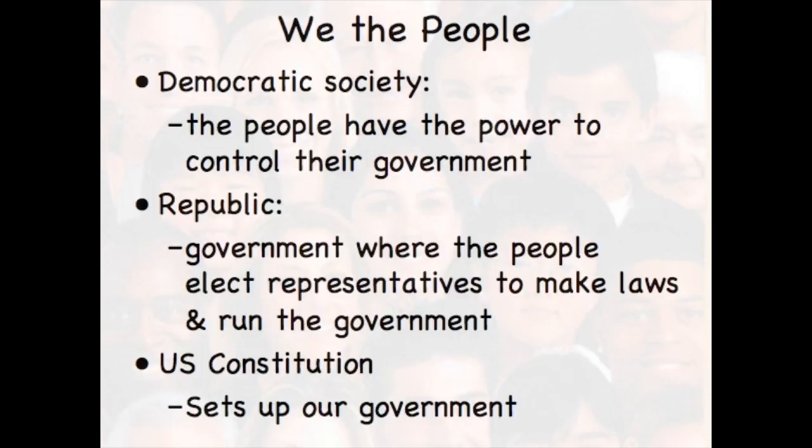So first, let's think of those two words: democracy, the people rule, comes from the Greeks. Republic comes from the Romans. We can break that into two words: represent, and public. We elect people to represent the public, the people. We choose people, representatives, to stand in our place, to make our laws and run a government.